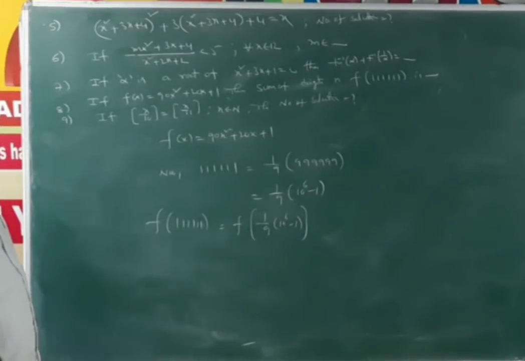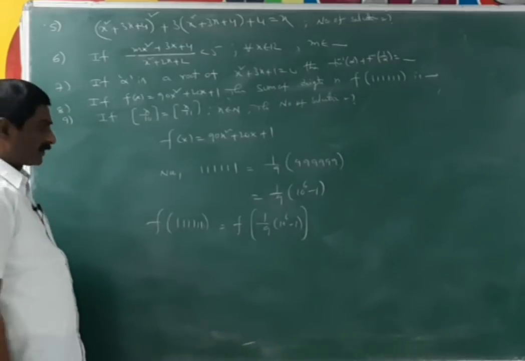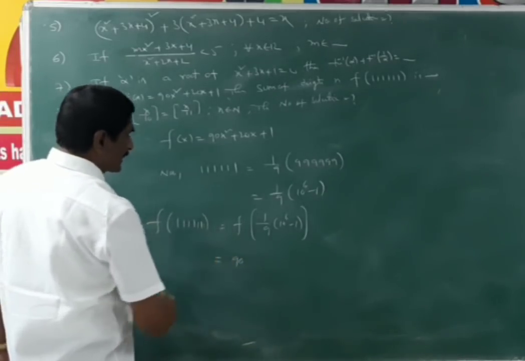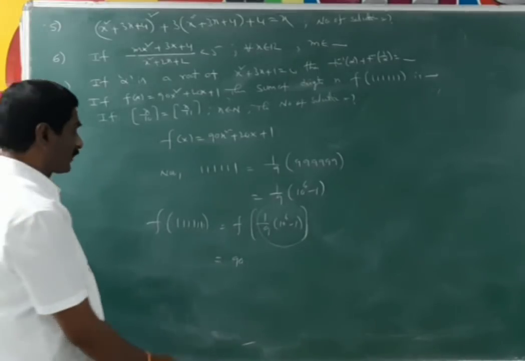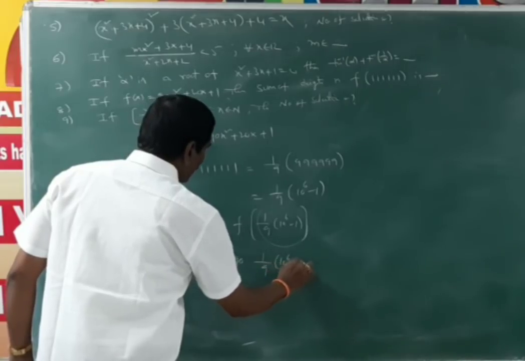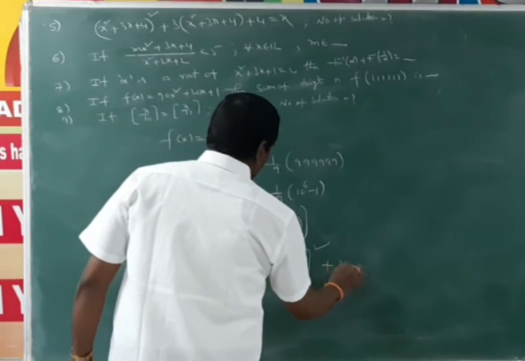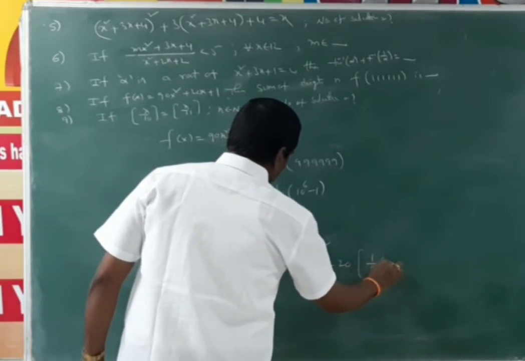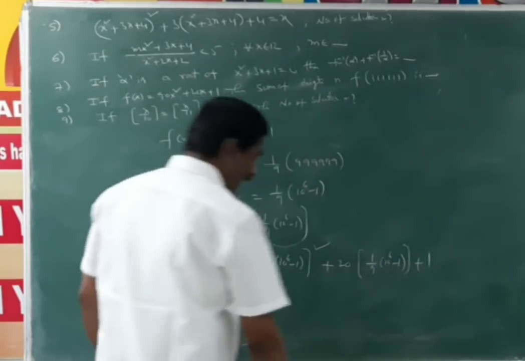But from the given, f of x is equal to 90x square plus 20x plus 1. That means 90 into x square, where x is 1 by 9 into 10 power 6 minus 1, whole square, plus 20 of x, that means 20 into 1 by 9 into 10 power 6 minus 1, plus 1. Okay.